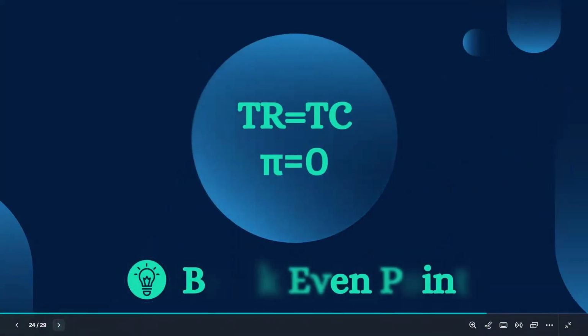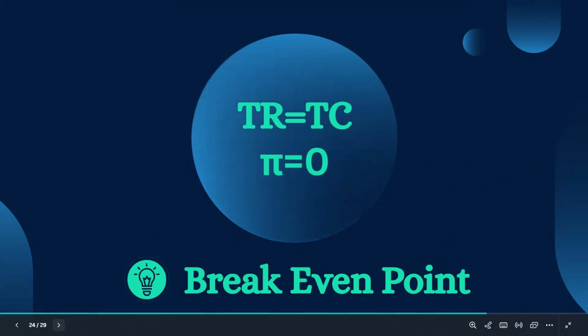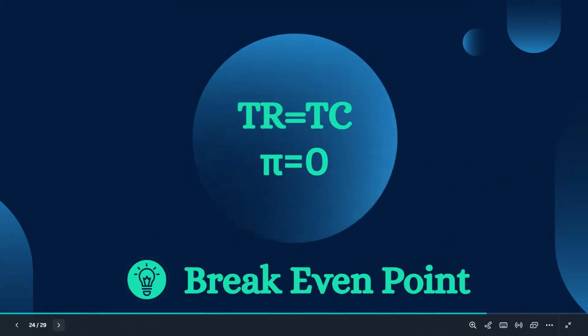Here, economic profit or supernormal profit is 0, but generally the firms will earn a few profits from the revenue, but mainly the profit which is shown at the equilibrium point will be 0.